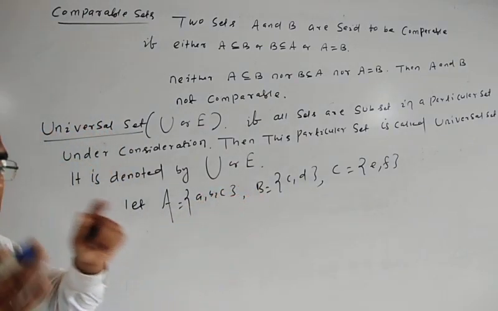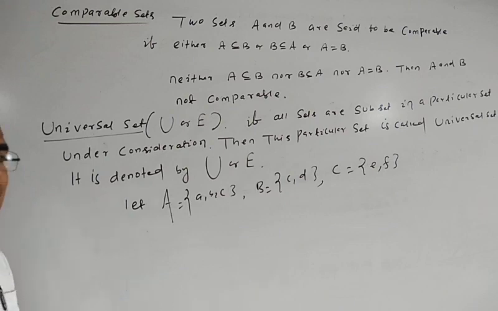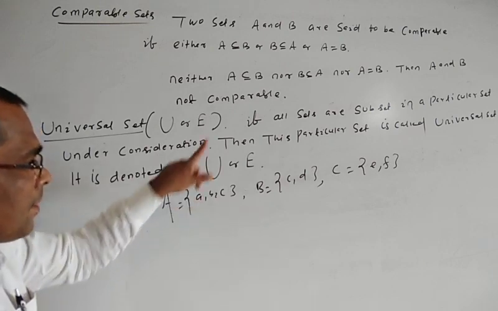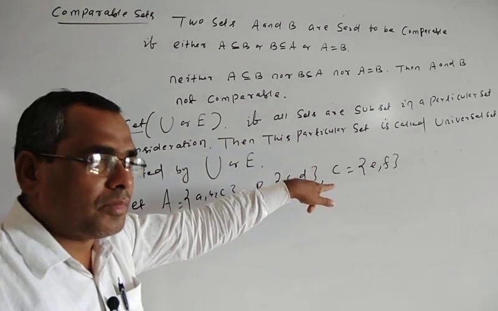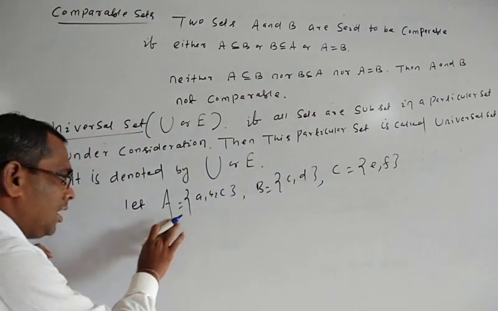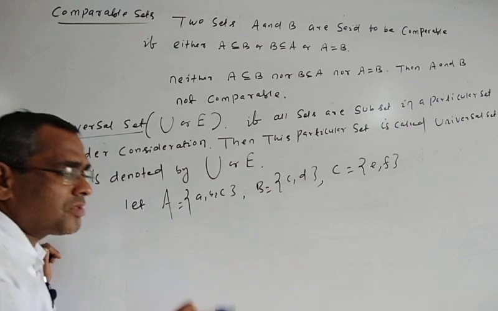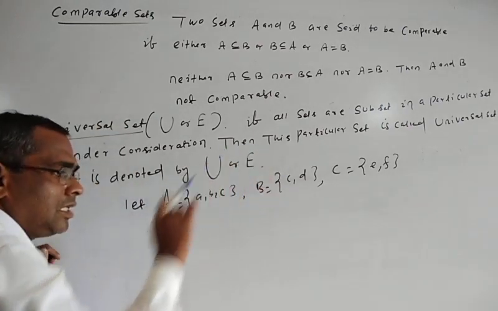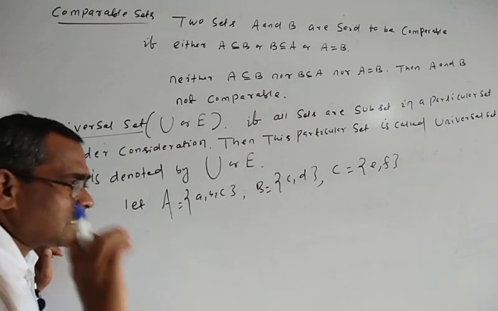The universal set is the largest set which contains all of them, that is, A, B, C are all subsets of that set.